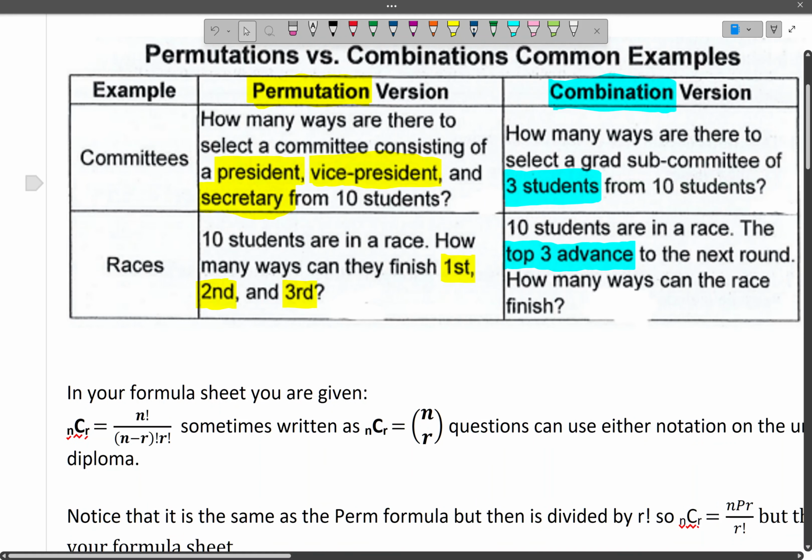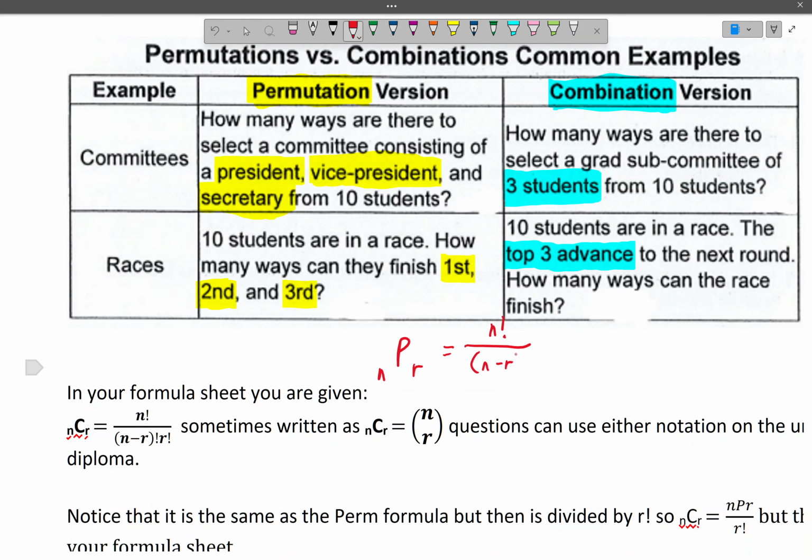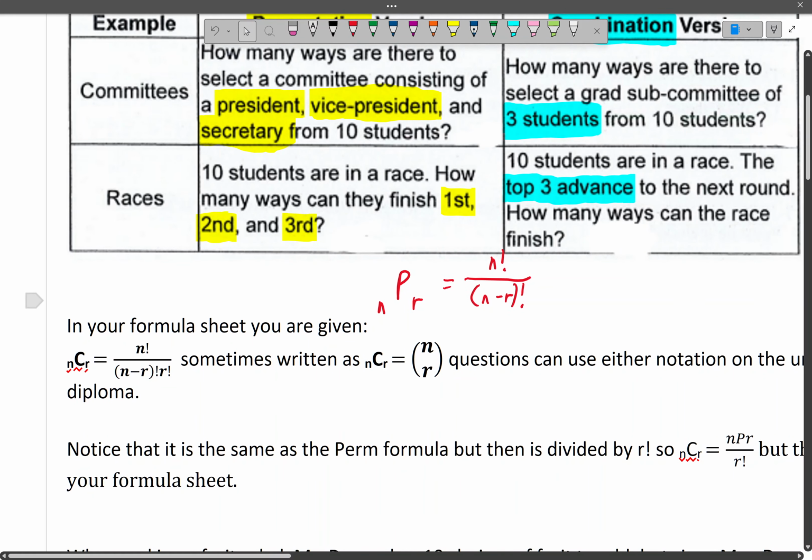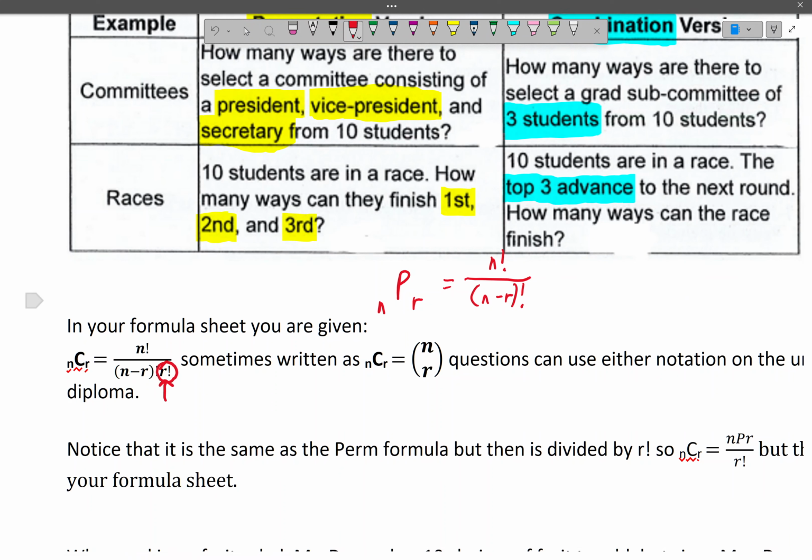So permutations, we already kind of know. You should already have seen the formula nPr, which is n factorial over n minus r factorial. That's our permutation formula. But for combinations, it's exactly the same thing, except if order doesn't matter, we're removing the order by dividing by an additional r factorial. We could kind of prove why this is, but it's not really worth a bunch of time. You can go ahead and look it up if you're interested. But basically, we're just going to remove that order.